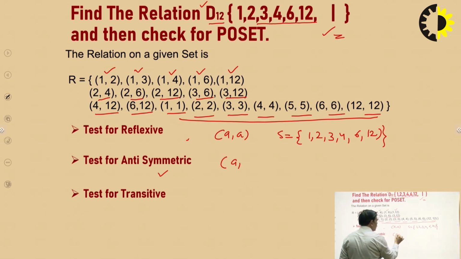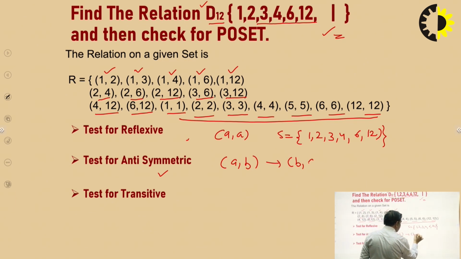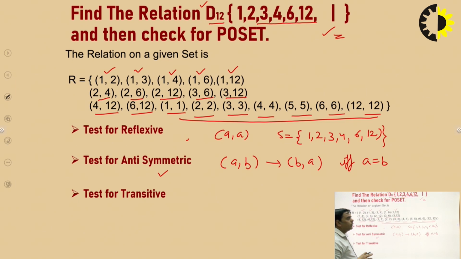If there exists (a, b), there must be (b, a) only if and only if a is equal to b. That means, as I have already told you, this is possible only when elements of the type (a, a) exist, or we can say there exists a mirror pair only for the diagonal elements.